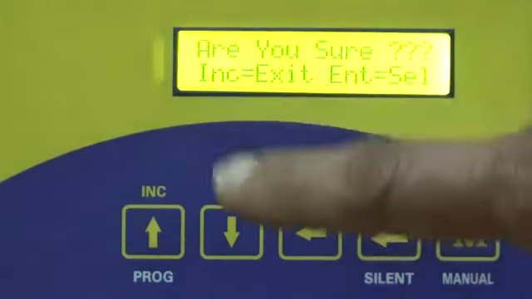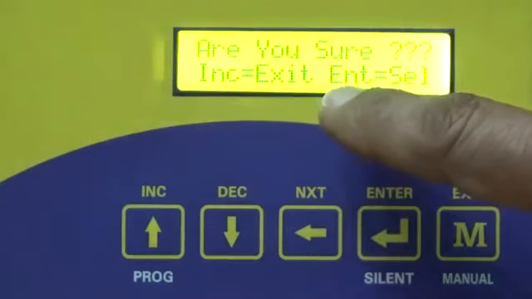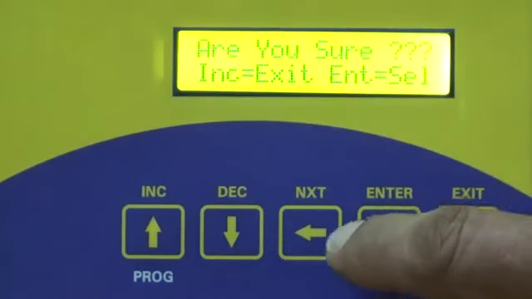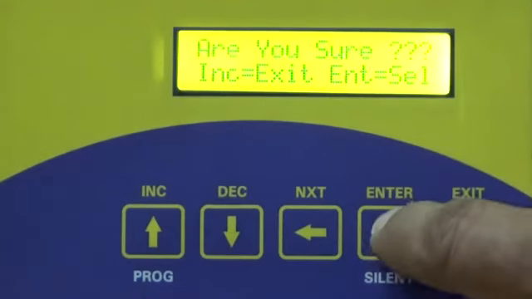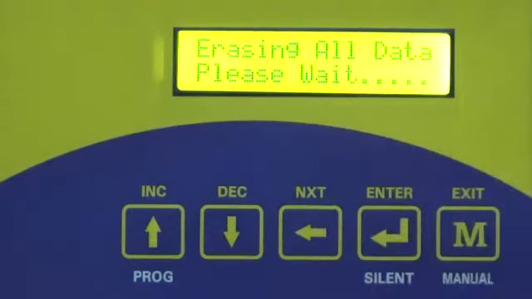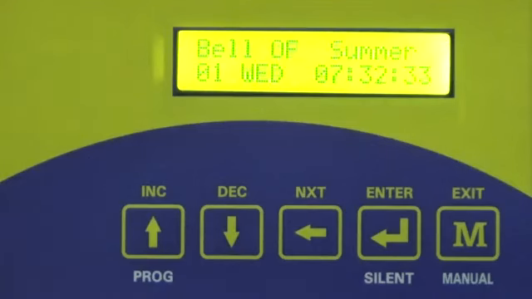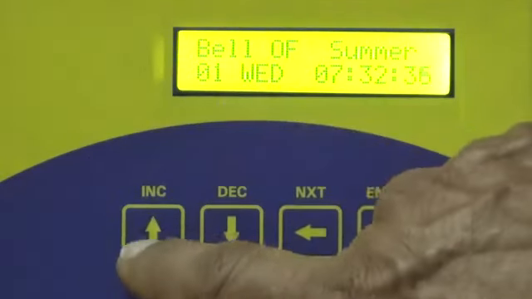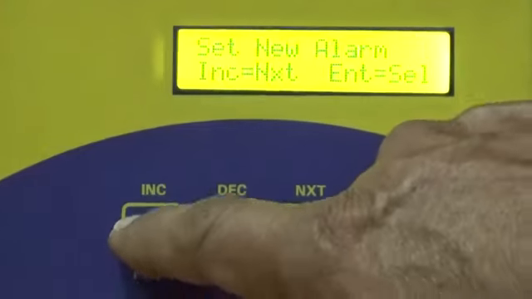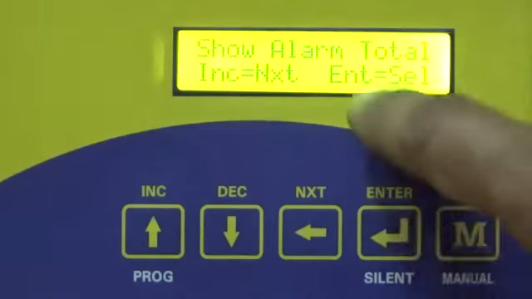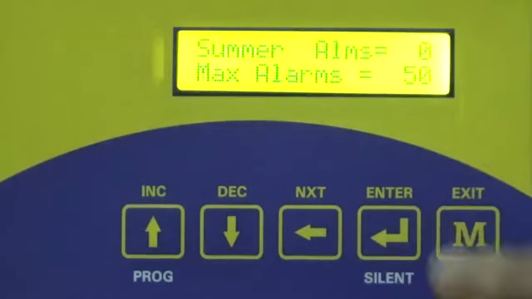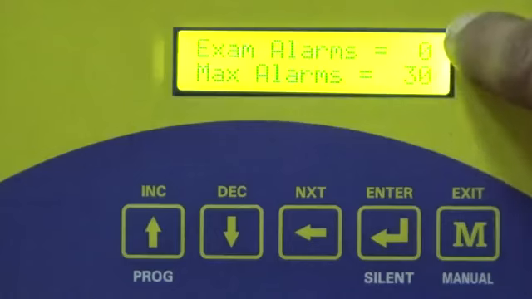Are you sure? If you are sure that you want to clear the data, press enter, else press increment. Okay? Press enter to select, erasing all data. All the data is now clear. You can verify by checking the number of alarms present in the unit. Show alarm table, show alarm total, press increment: 0, 0, 0.